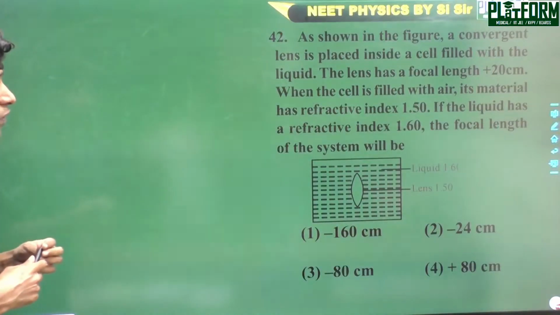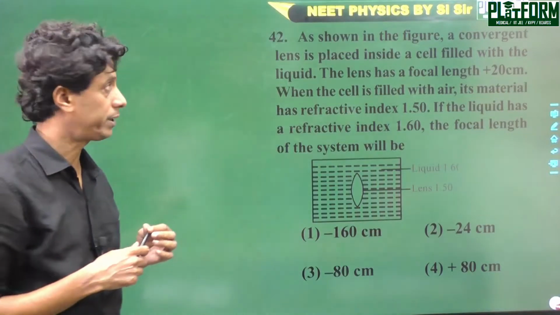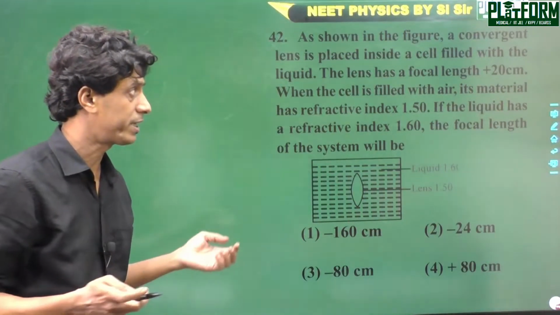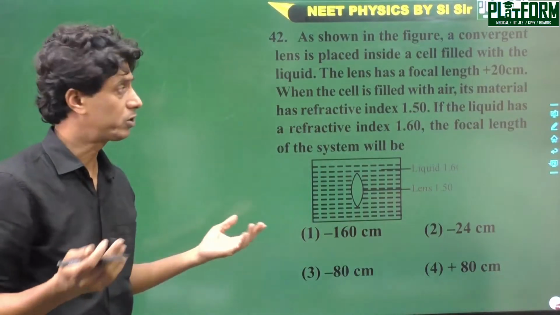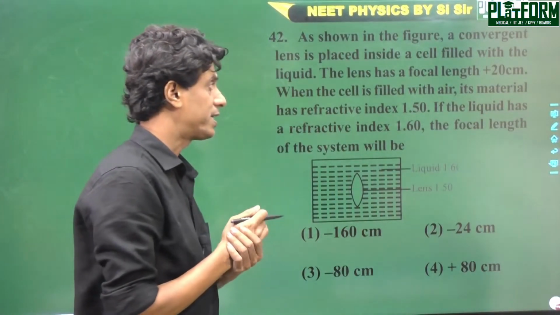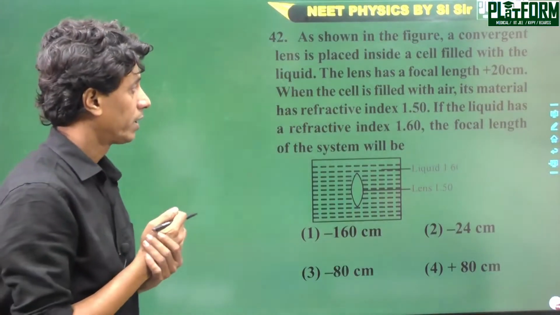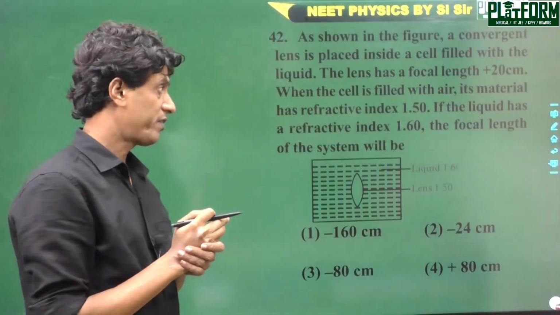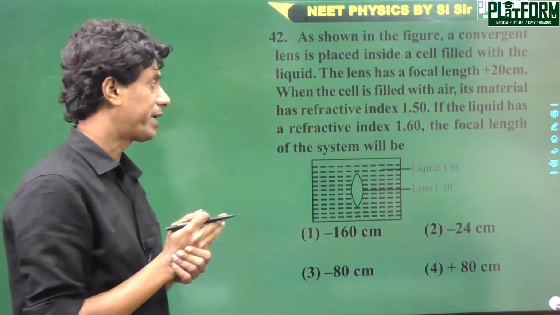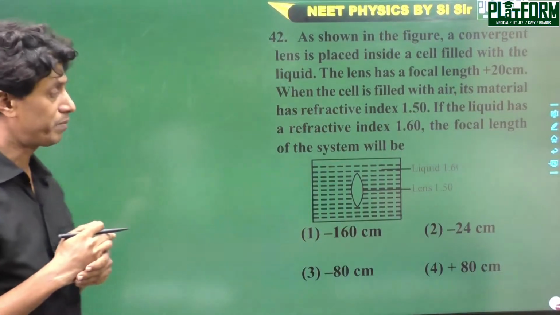Okay, next question number 42. As shown in the figure, a convergent lens is placed inside a cell filled with liquid. The lens has focal length plus 20 cm when the cell is filled with air. Its material has refractive index 1.5. If the liquid has refractive index 1.6, the focal length of the system will be?